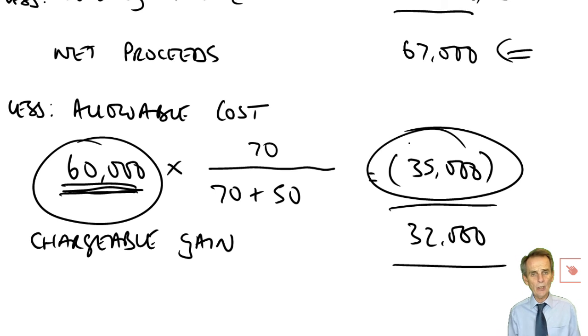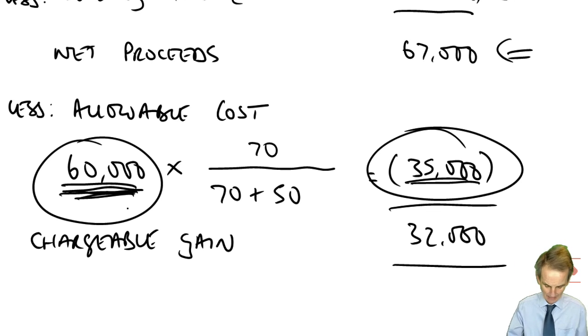So if we've already used within our first part disposal calculation 35,000 out of the 60,000 allowable cost, how much of that original 60,000 still remains to be expended at the point at which the second part, the remaining part of the property, is then sold?